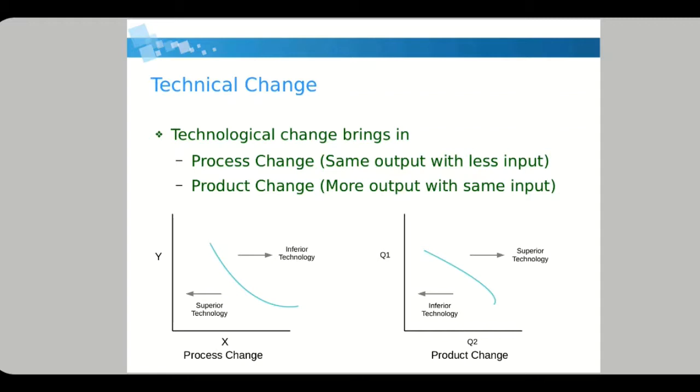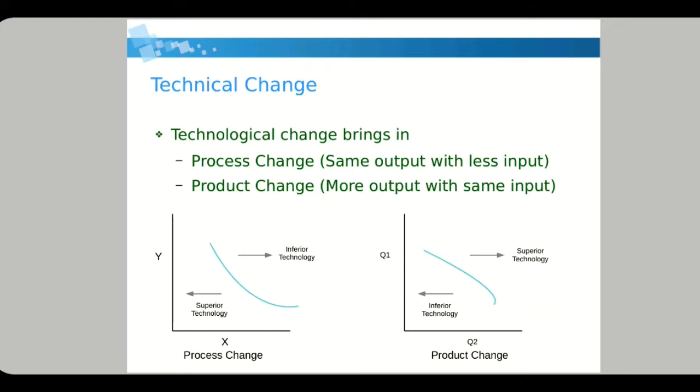For example, if you want to get q as output and you are using some amount of x and some amount of y, if you reduce the input material and use superior technology, you can get the same output. But if you use inferior technology, you have to put more of x and y, that is, you have to use more inputs. So for getting the same output with less input, you have to use superior technology. So that is process change.